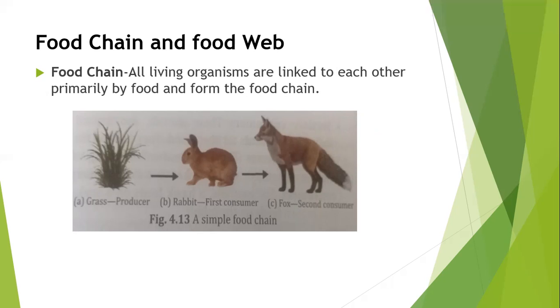There are only two links in this food chain. Thus, in this particular chain, there are two consumers. The rabbit is the first consumer and the fox is the second consumer.